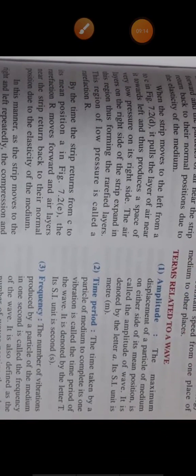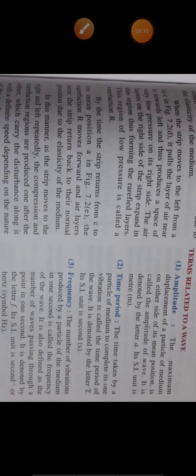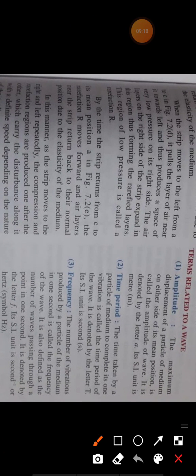Now there are some terms which are related to a wave. The first term is amplitude. What is the amplitude? The amplitude is the maximum displacement of a particle of the medium on either side of its mean position. It is called the amplitude of the wave.